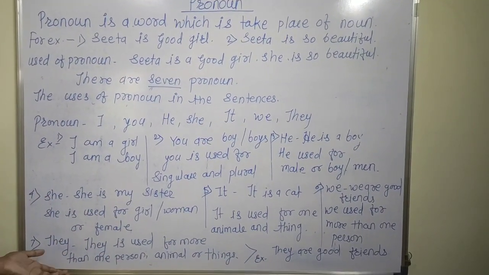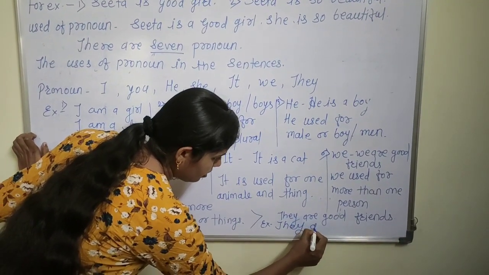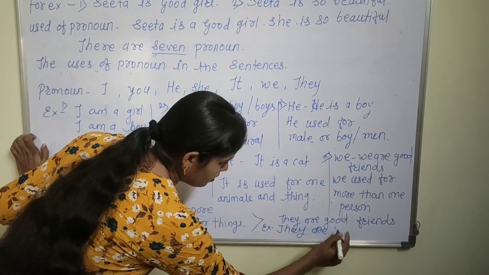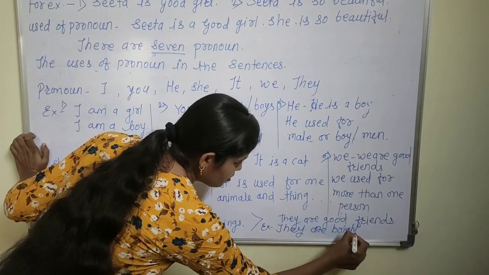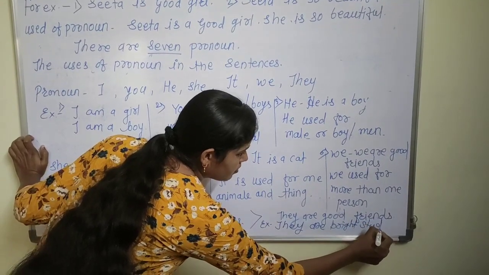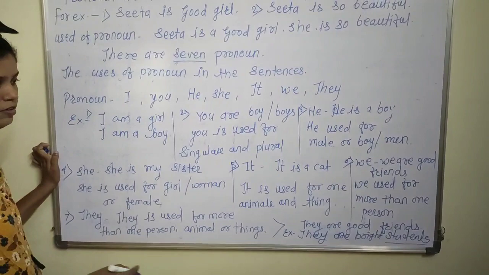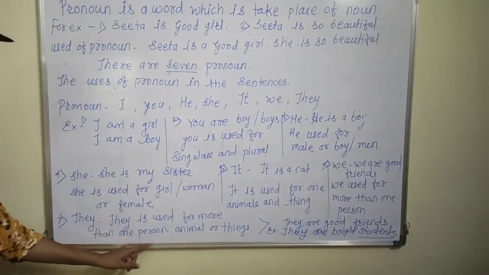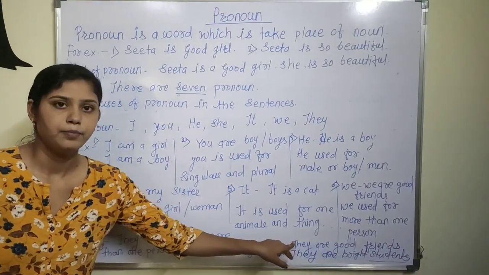Or another example, they are bright students. Students also means more than one student. In the sentence there are more persons, animals or things. At that time we use the pronoun they.